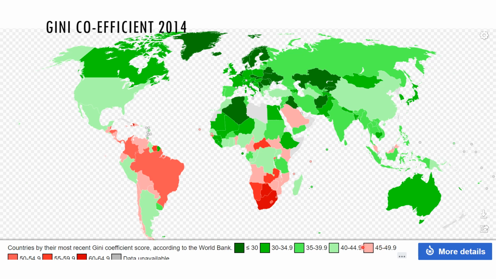When we get down to the pink areas and the red areas, we have areas with very unequal distributions of income. We have some very, very rich people and, by comparison, some poor people. South America is well renowned for being quite unequal in terms of distribution of income. Southern Africa as well has very unequal distributions of income. We might notice that China and the USA are somewhere in between, with perhaps surprisingly unequal distributions of income in these countries.